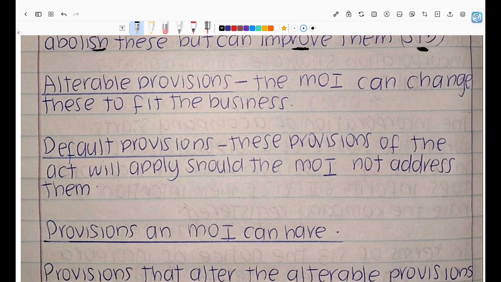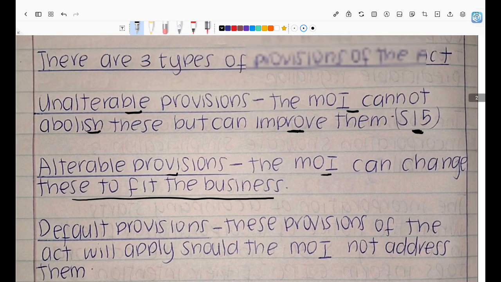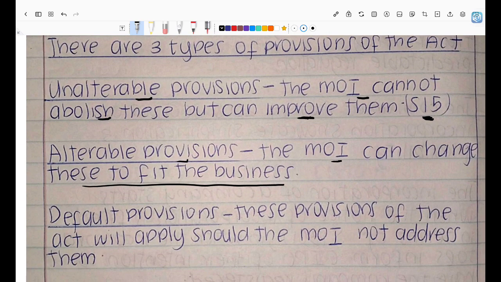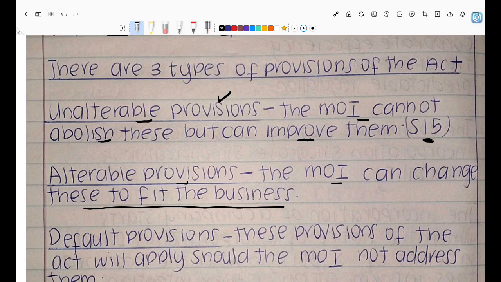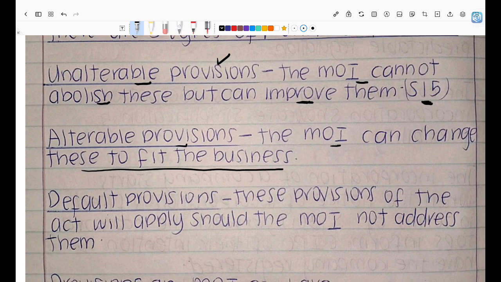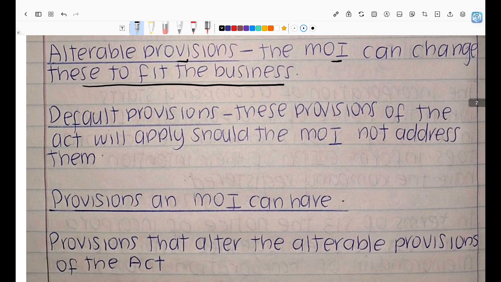And then we have those that are alterable. So the alterable provisions in the Companies Act are those that the MOI can change, right, in order to fit the business. So we said any provisions that are inconsistent with the Companies Act are null and void. Now they are saying there are different types of provisions, and the ones that will be null and void are these ones. For instance, where a provision is an unalterable provision and a provision in an MOI is made to make it less, right, so to abolish it, then that provision in the MOI is null and void. I'm not sure if I'm speaking Greek, but I'll try and explain this in a better way as I go on.